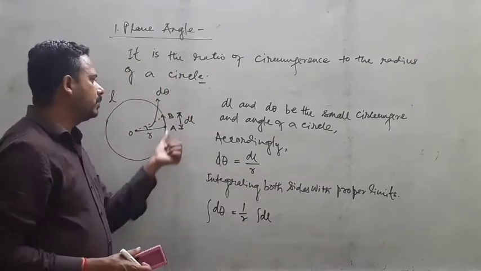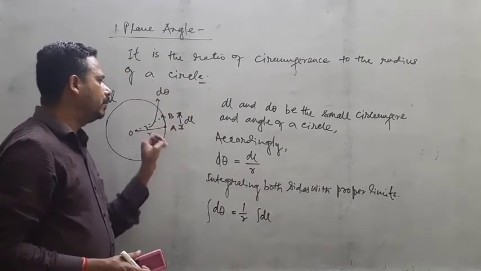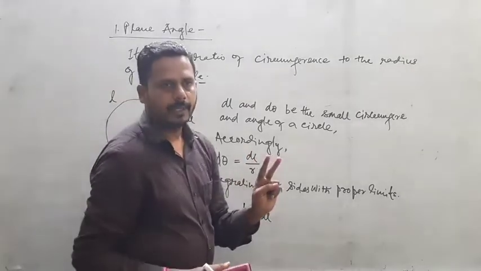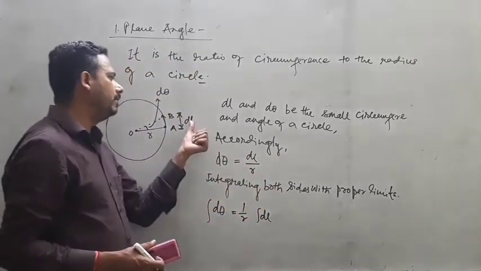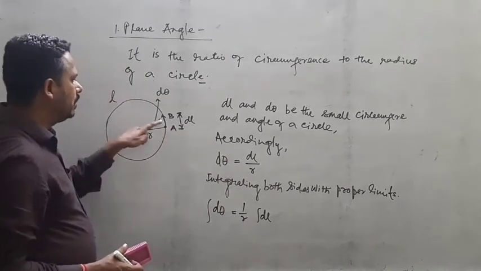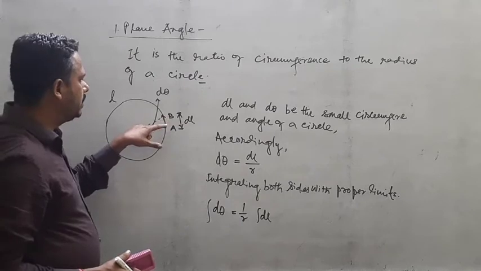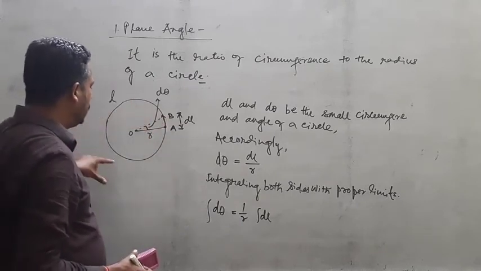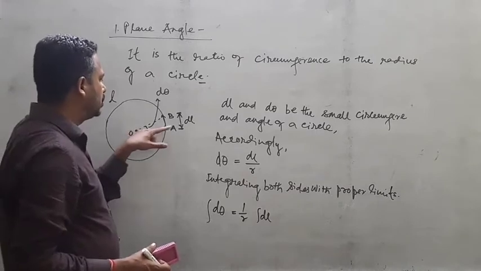Suppose point B and A are together, so there are two possibilities. Either your dl will be 0 once. Secondly, what if point B starts from A and takes one full round? So how much will dl be?